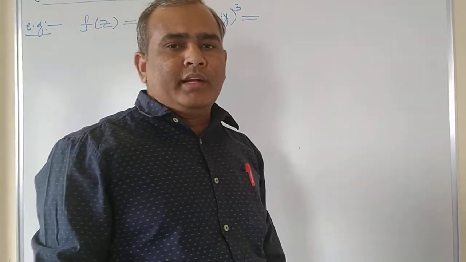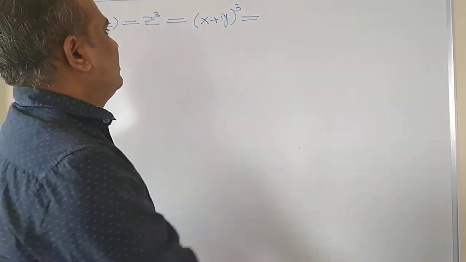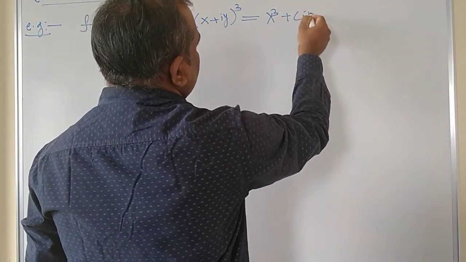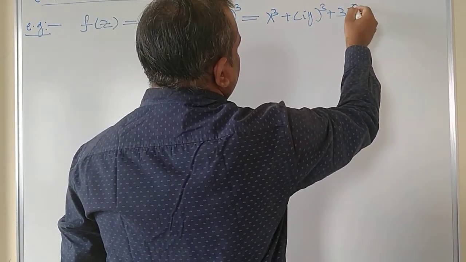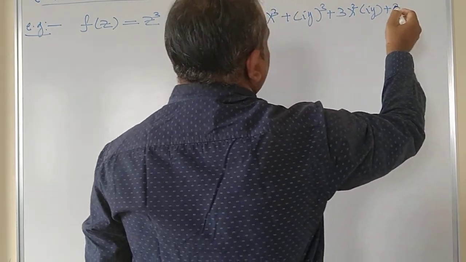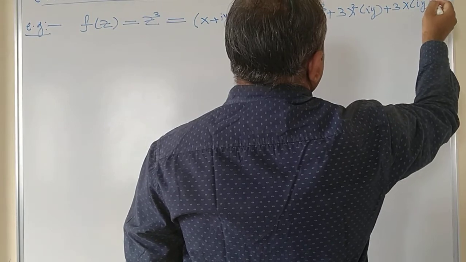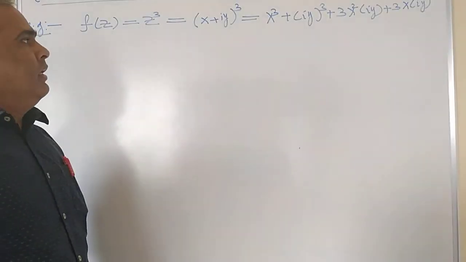So (a plus b) cube is equal to a cube plus b cube plus 3a square b plus 3ab square. Got it? This is the expansion, no?